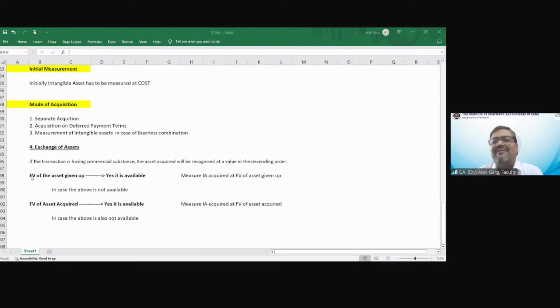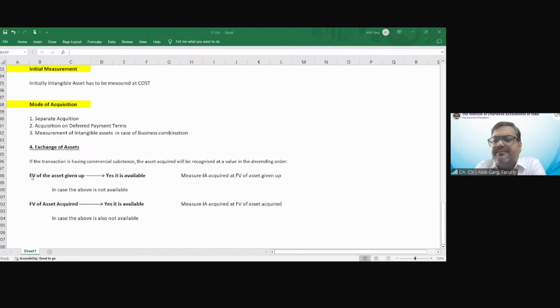So we don't have fair value. I told na, fair value of asset given up is also not there. Fair value of asset acquired is not there. दो ही तो ऑप्शन होते हैं, या तो carrying value होगी या fair value होगी. दो ही तो asset हैं, या तो जो asset आप ले रहे हो या जो asset आप दे रहे हो. आपके पास सबसे पहला ऑप्शन है कि आपको यूज करना है fair value of asset given up. दूसरा ऑप्शन है आपको यूज करना है fair value of asset acquired. अगर आपके पास दोनों fair value हैं तो आपको कौन सी fair value यूज करनी है?